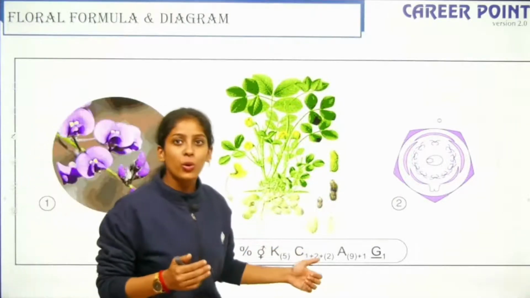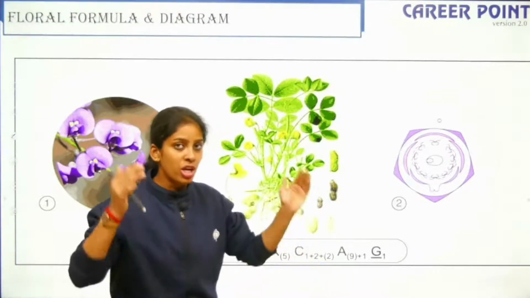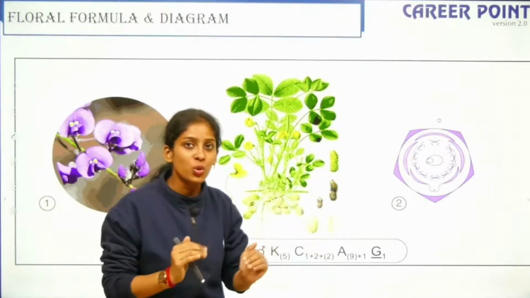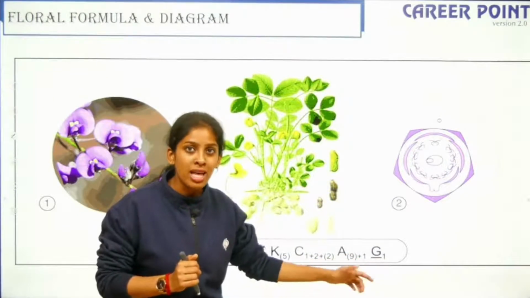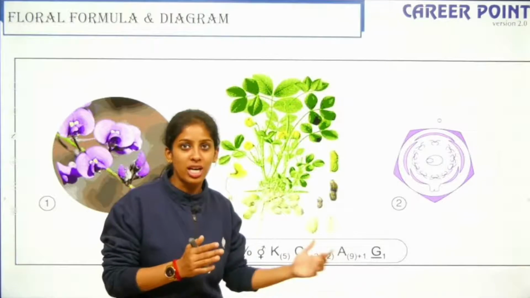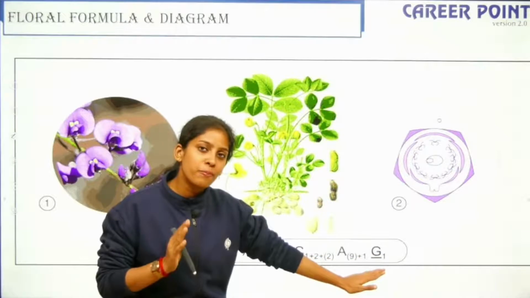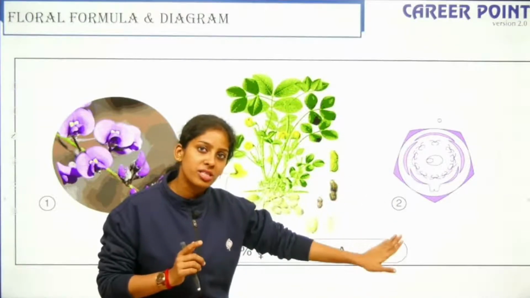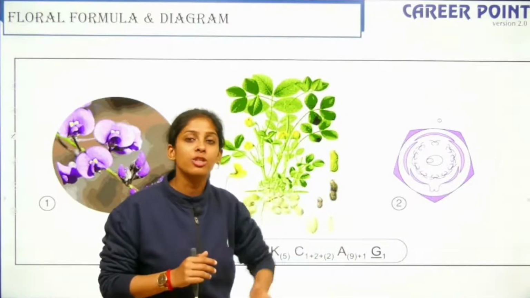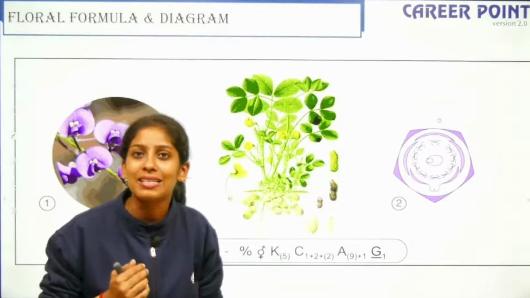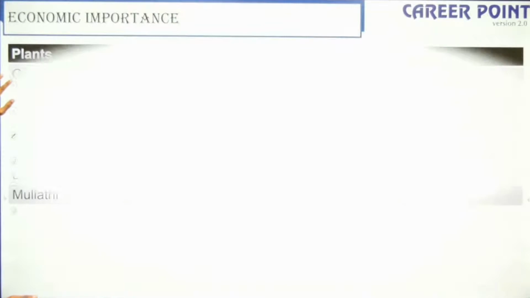C is your corolla, that is your petals. You have 1, 2 plus 2, it is vexillary aestivation. You have 1 standard, 2 wings and 2 keel, right? A stands for androecium. You have 9 plus 1 stamens, and the 9 are fused together, that is why it is within brackets, it is diadelphous condition. And the last one, G represents gynoecium, 1 represents carpel. Sorry, there is no bracket, and since the G is underlined, the G is in the superior position, so it is hypogynous condition. All these details are visible with respect to the diagram alone, right?